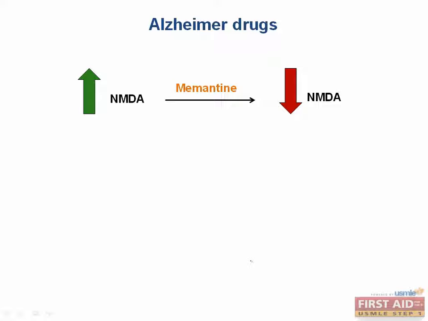Alzheimer's disease is another neurodegenerative disorder which we discussed in detail during the pathology lectures. NMDA excitability is known to cause brain damage and is thought to be at least some part of the pathogenesis of AD. Memantine is one of the drugs used to treat Alzheimer's, and it is actually a non-competitive antagonist at the NMDA receptor. This leads to a reduction in excitotoxicity.